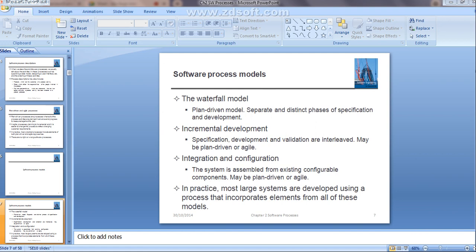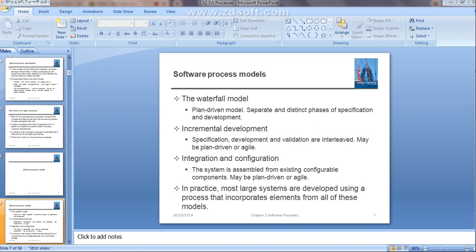So the waterfall model is one kind of plan driven model. It has separate and distinct phases of specification and development. That means you specify the different phases, right? It has separate and distinct phases of software specification and software development.